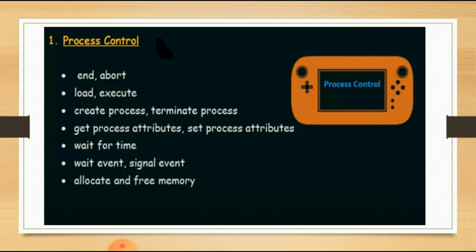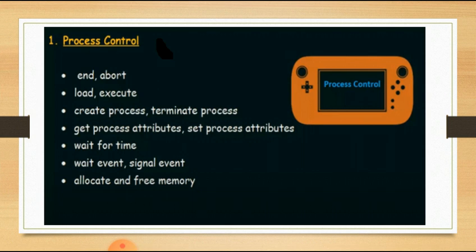To create a process, we need to use the create process system call, and to terminate a process we need to use the system call called terminate process. And similarly, get process attributes and set process attributes. These system calls are used for getting and setting the attributes of processes.